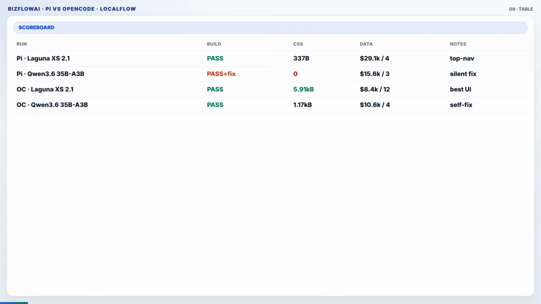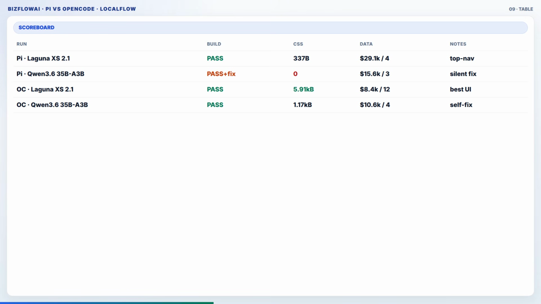If your eval only reads the model's closing paragraph that says production ready, you will get lied to. Open the browser. Scoreboard table, honest. Build pass, all 4 eventually. Best CSS, OpenCode Laguna. Worst CSS, Qwen at 0.